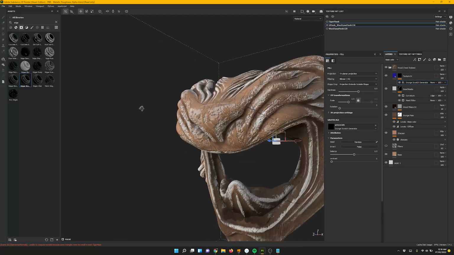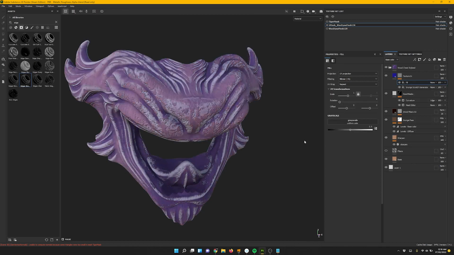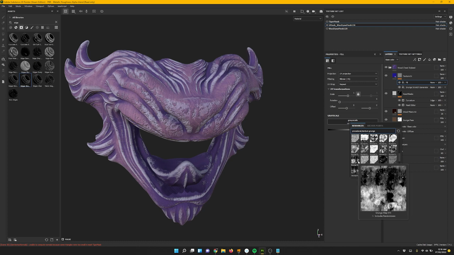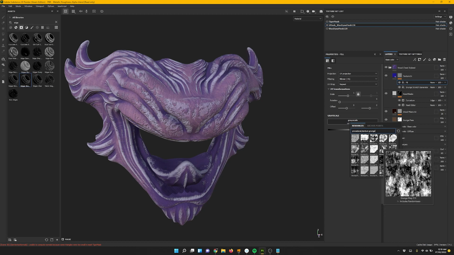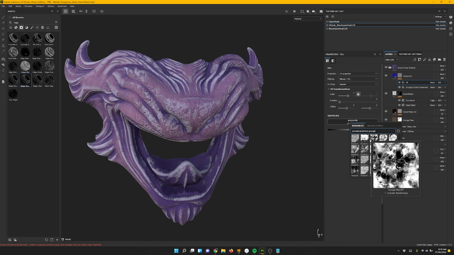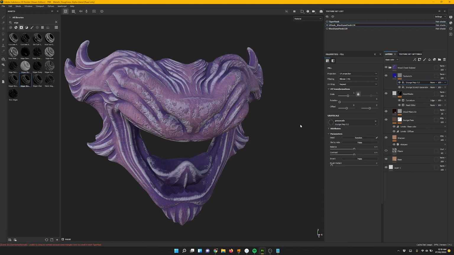I think let's stick with these scratches for now, and now we're going to add something that goes out. I mean, you could add more texture here if you wanted to. Let's see what else we got here. So just type in here grunge. Then maybe we'll find something that looks interesting. Maybe this one. Let's see what this does.